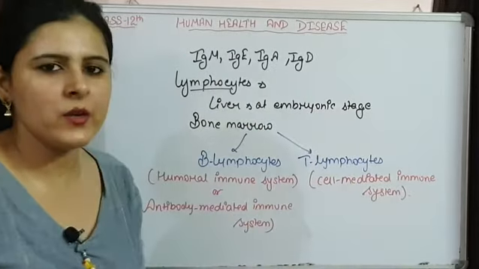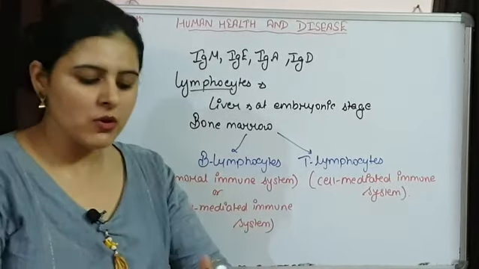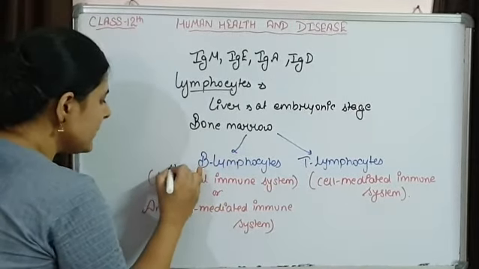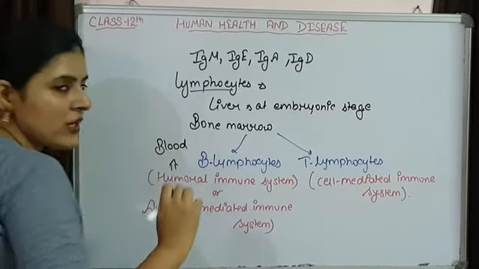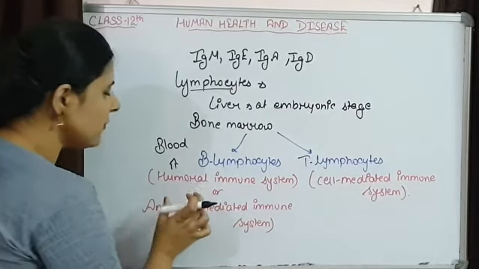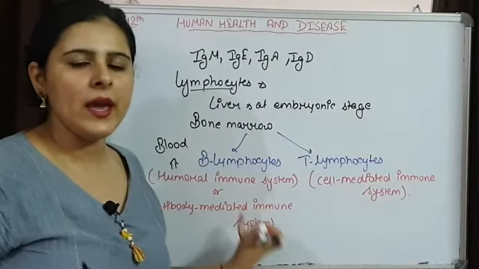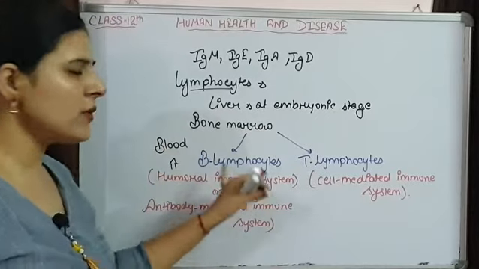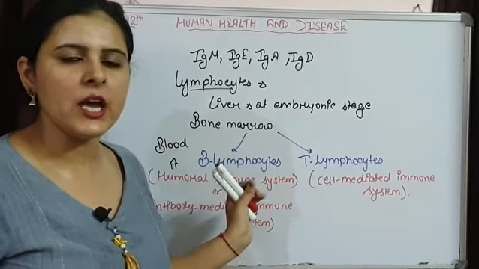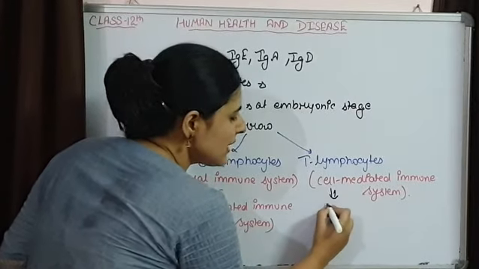So let's discuss why we are giving these names. The humoral immune system gets its name because these lymphocytes circulate in blood and function in our body fluids. Lymph is there, blood is there. That's why it is called humoral, or antibody mediated, because they are responsible for the production of antibodies. It is responsible for killing all the extracellular antigens present in our body fluids. Cell mediated gets its name because it functions at the cellular level.